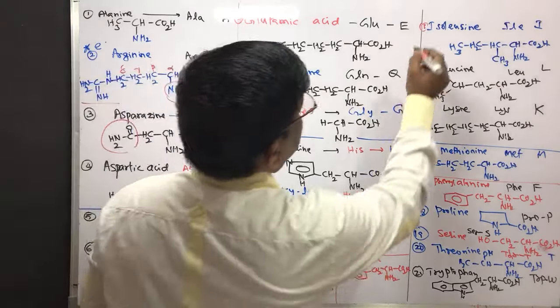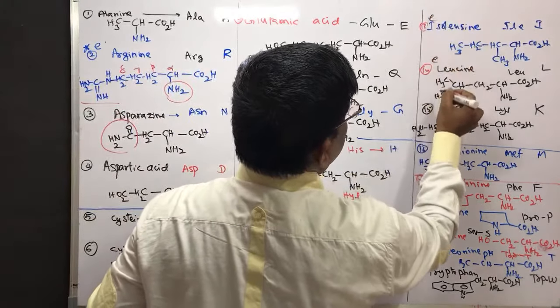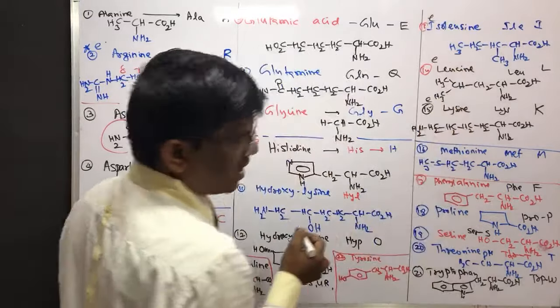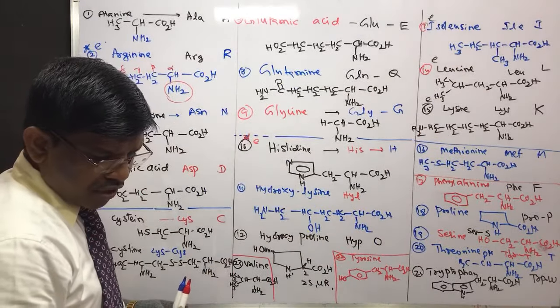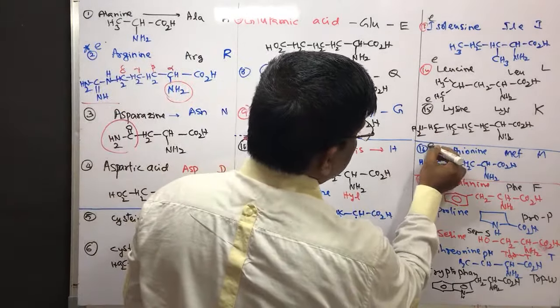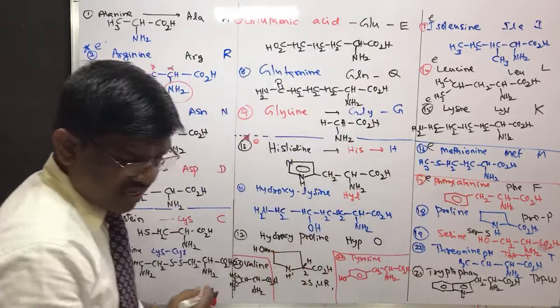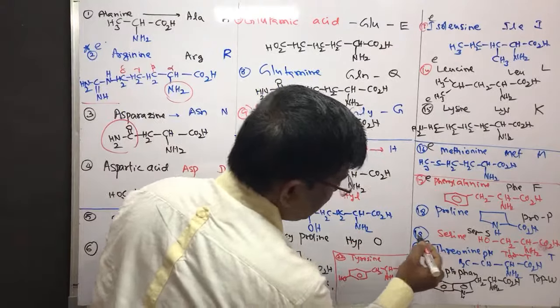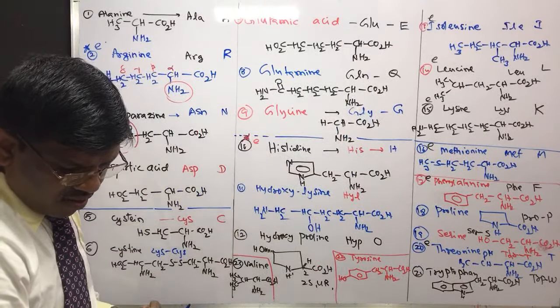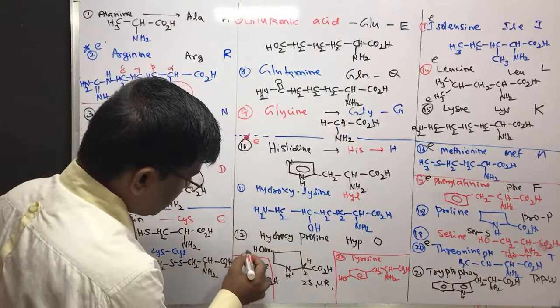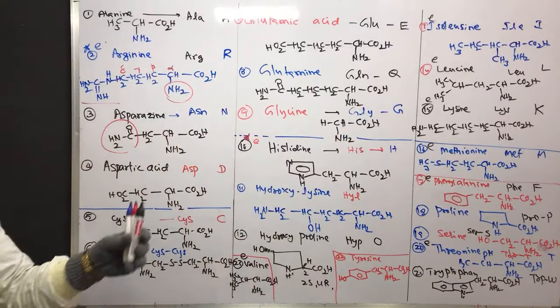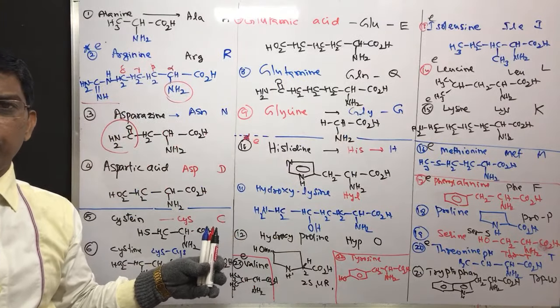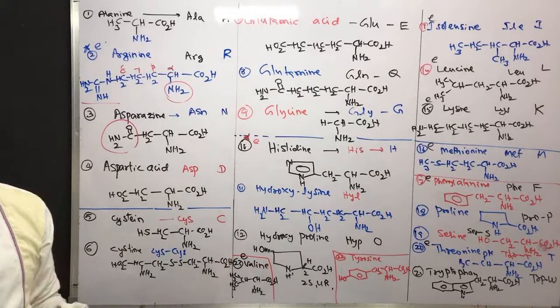Isoleucine essential, leucine essential, lysine essential, and methionine also is essential. Then phenylalanine also is an essential amino acid. Then comes threonine, tryptophan, and valine, which are essential amino acids. These essential amino acids have to be supplemented through food, right?